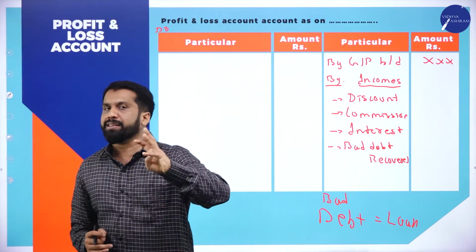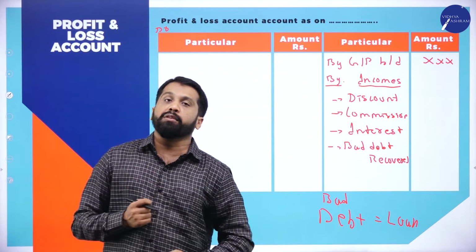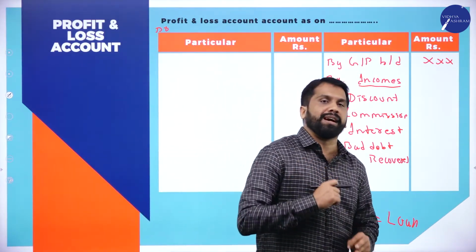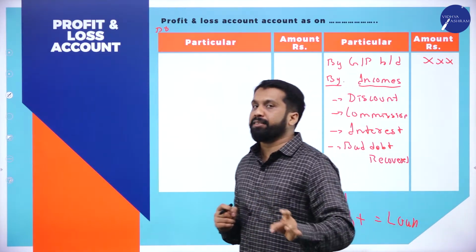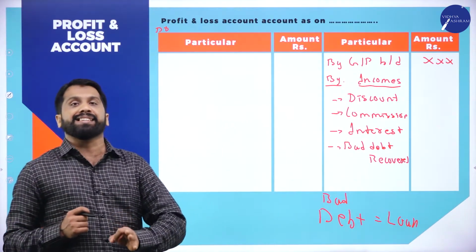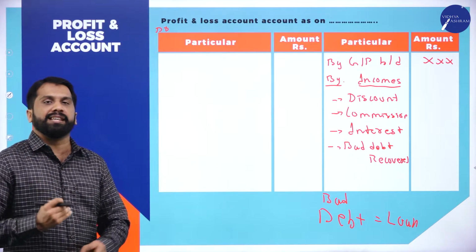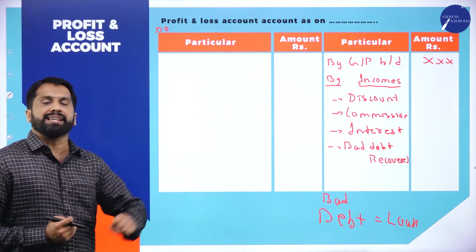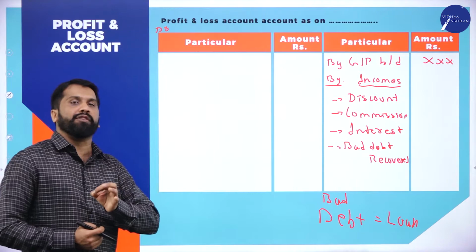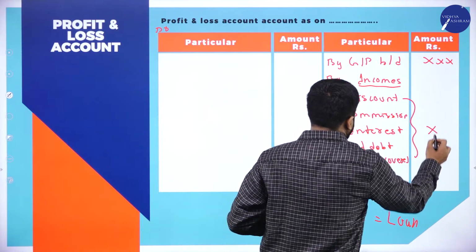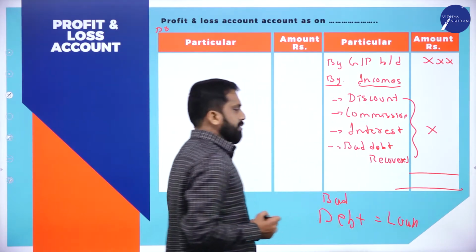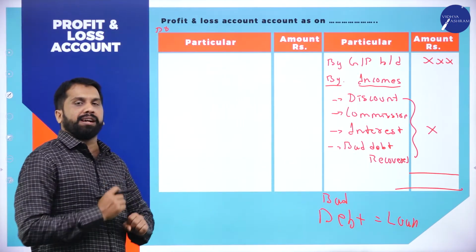What will come under the credit side? First one will be your gross profit. For that, what should you add? You should add discount received, commission received, interest received, bad debts recovered. These things should be considered on the credit side of your profit and loss account. One by one you have to write. I have taken them together. Now I'll come to the debit side.